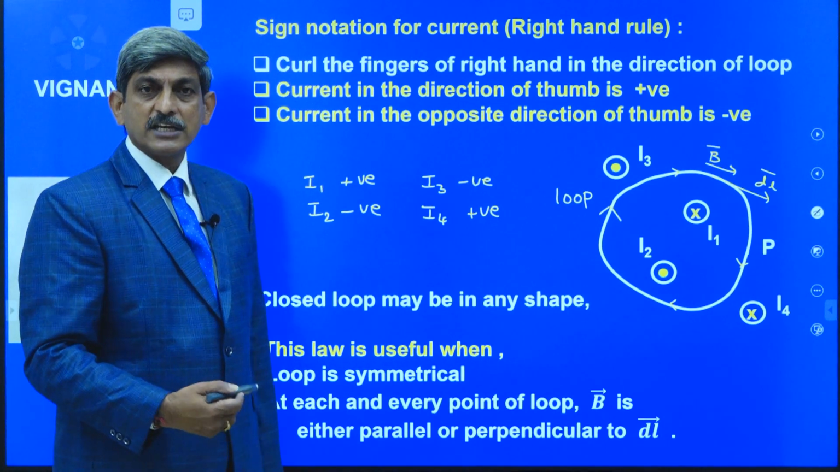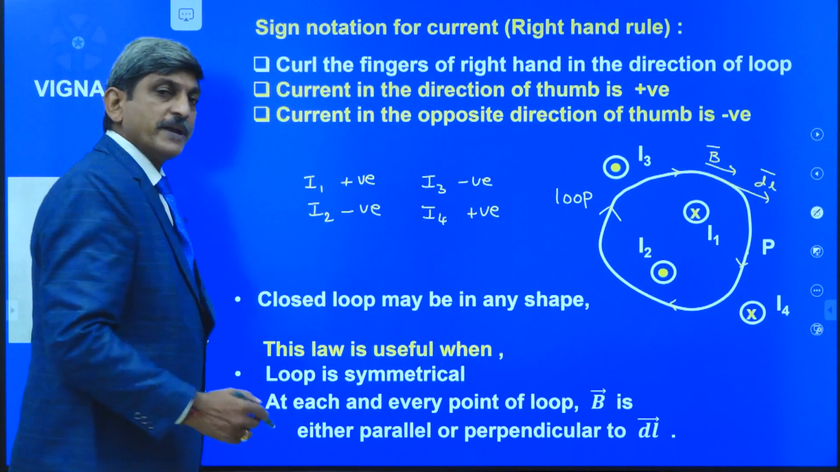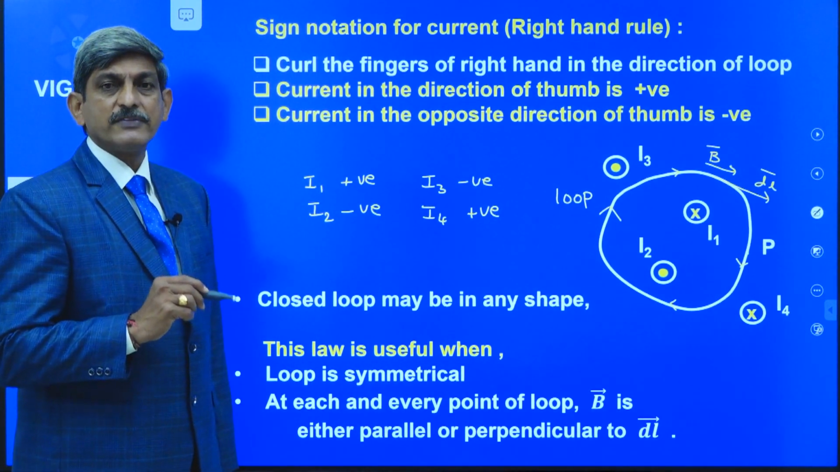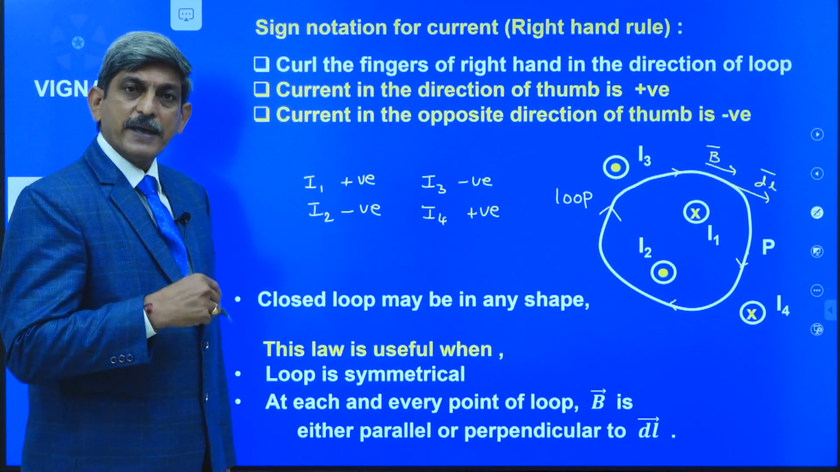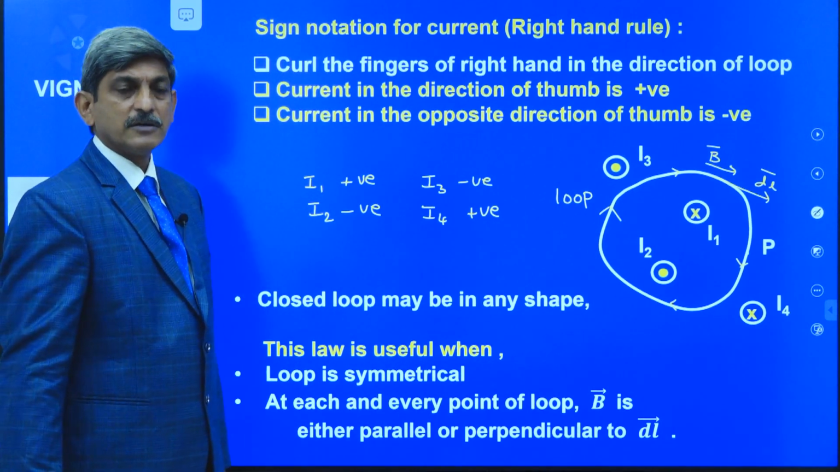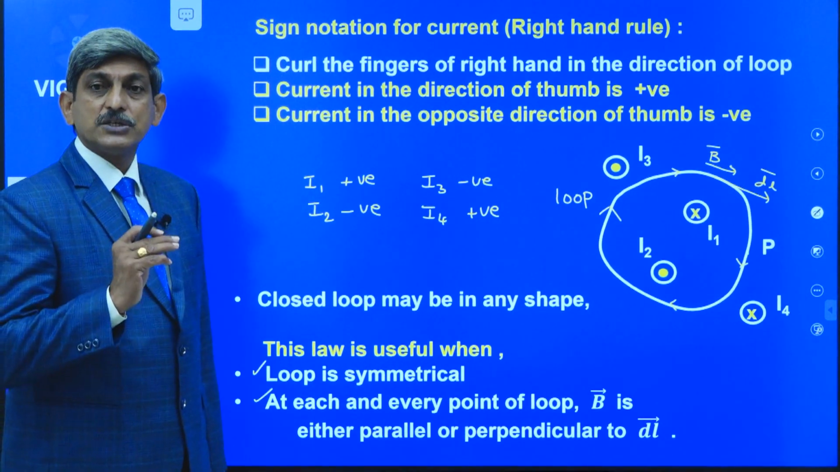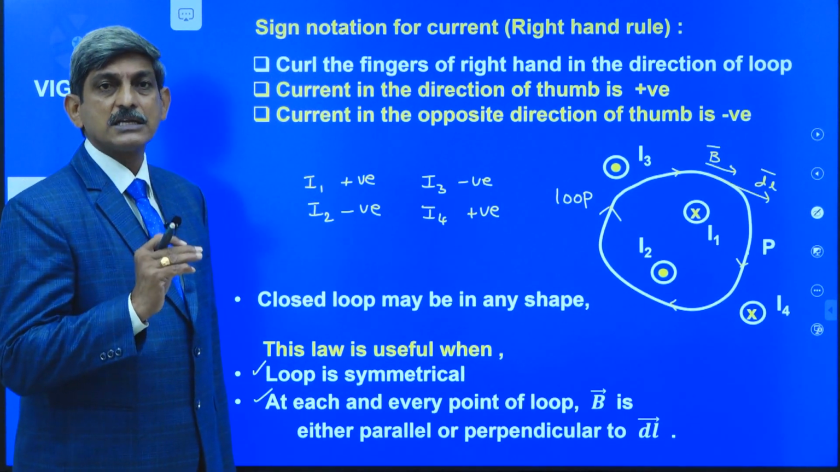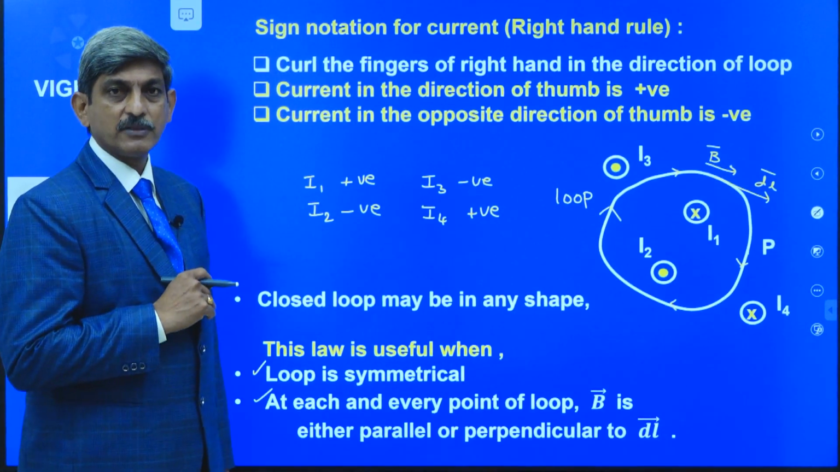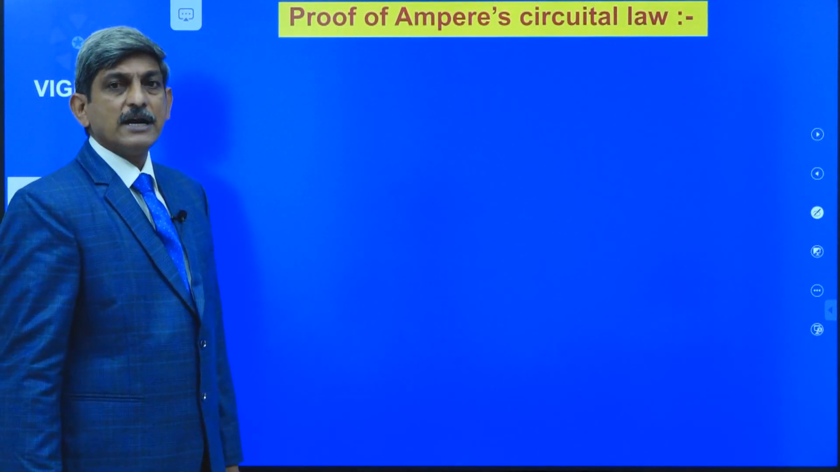So what are the conditions to be satisfied? The first one is, the loop is symmetrical. The second one is, at each and every point of the loop, B bar is either parallel or perpendicular to the element vector dl bar. Whenever these conditions are satisfied, then the law is useful and we can easily calculate the magnetic field produced by the given current carrying wires. Now, I am going to prove the Ampere's circuital law.